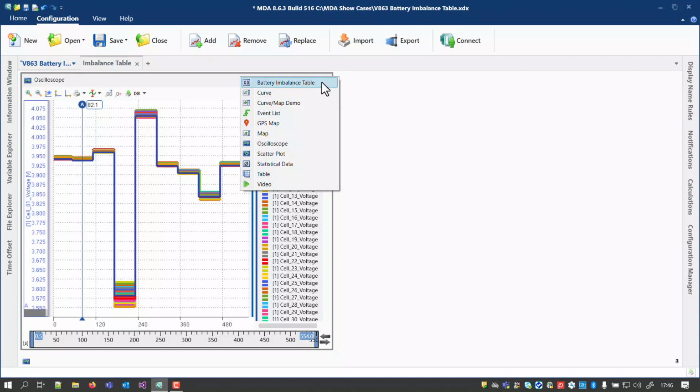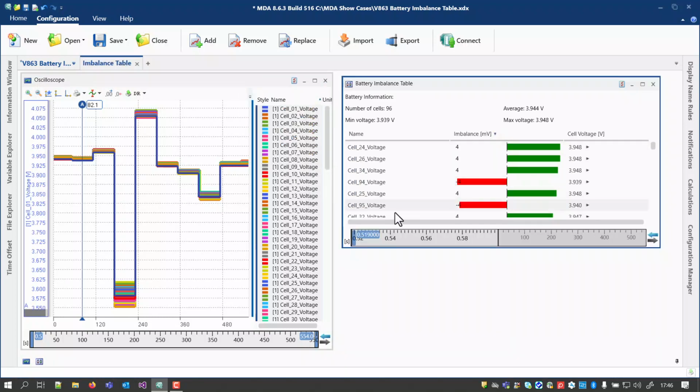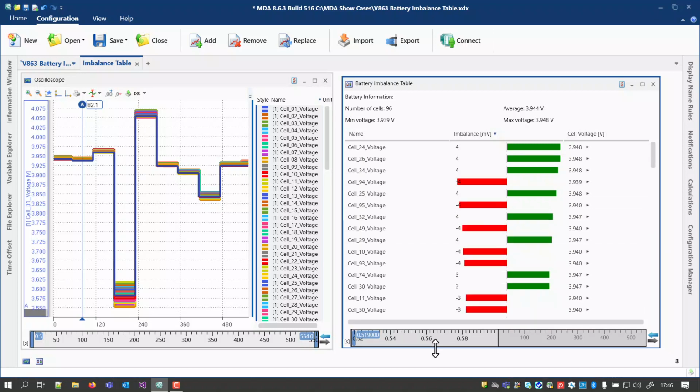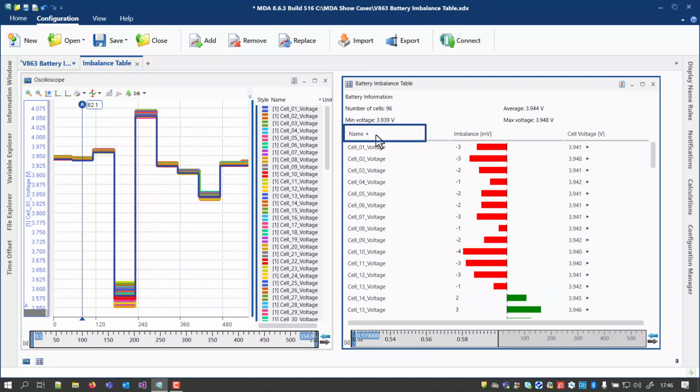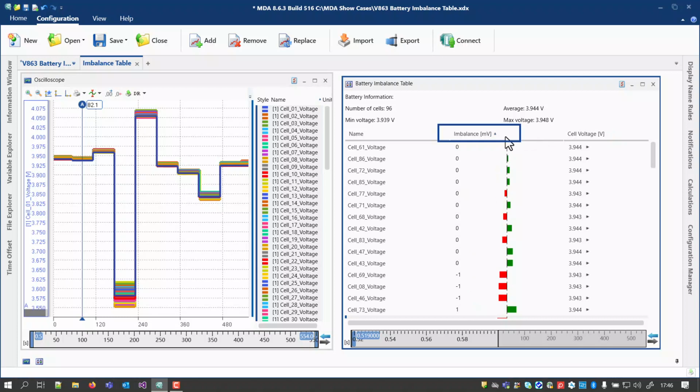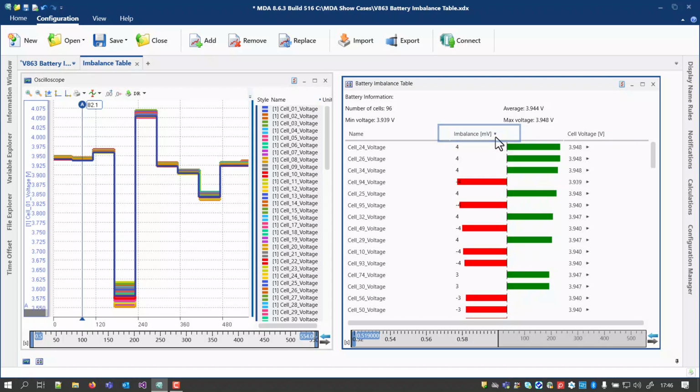It follows the usual behaviors in MDA, like signals can be added by means of drag and drop. The main part of the instrument is a table with 3 columns. At the left, the signal name is shown. At the right, the individual cell voltage. In the center column, the deviation of a cell from the average voltage of all cells is listed.